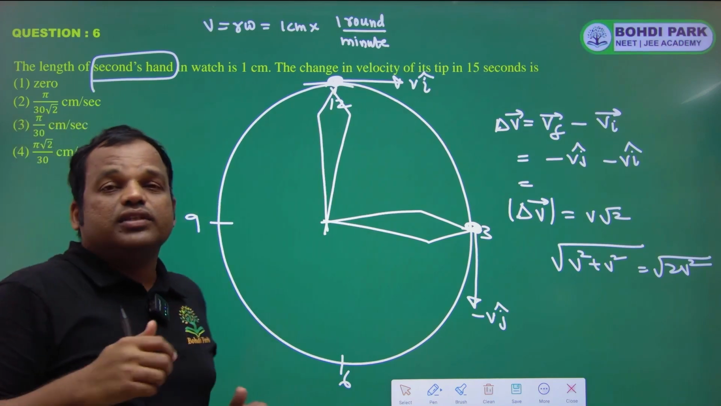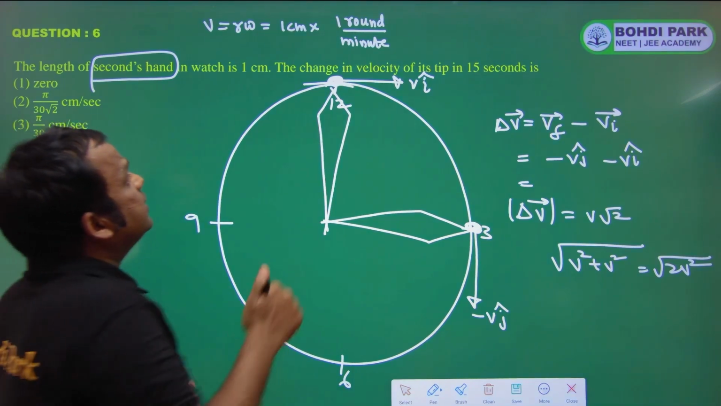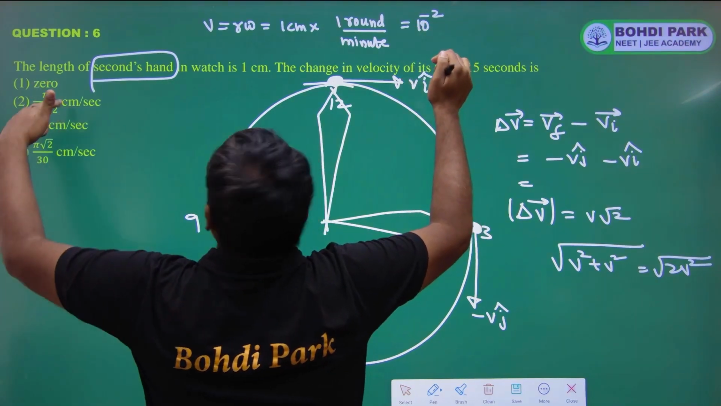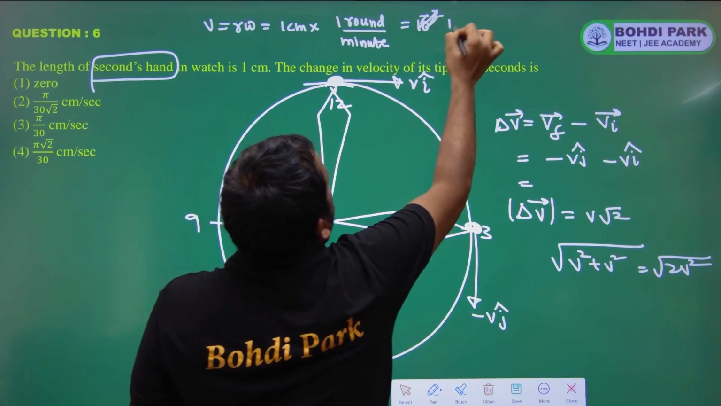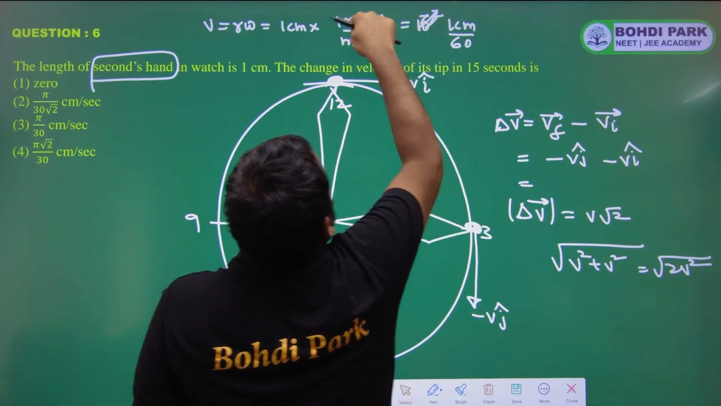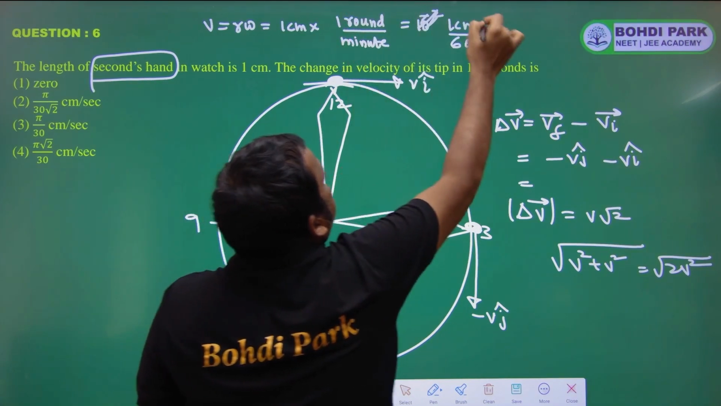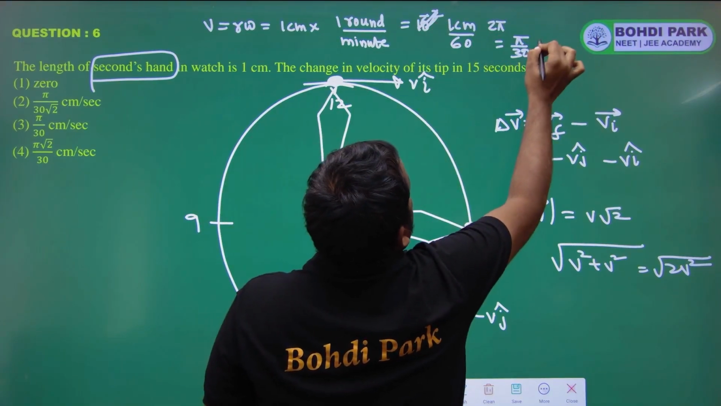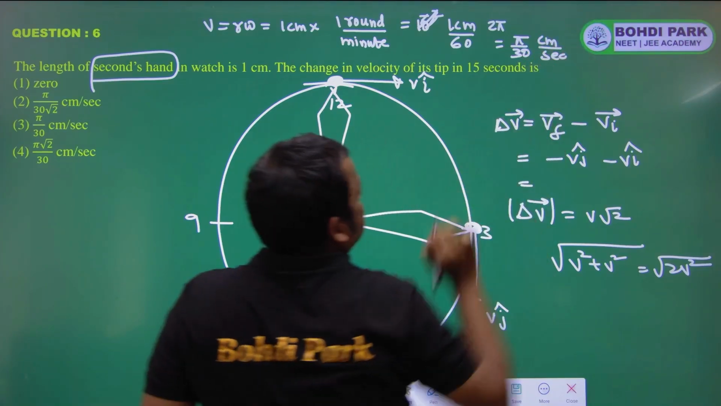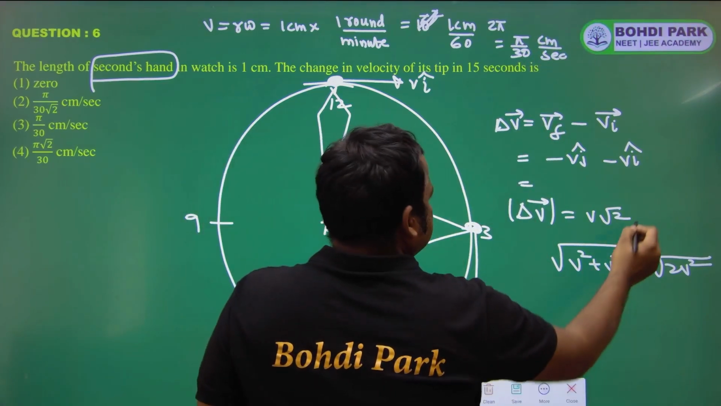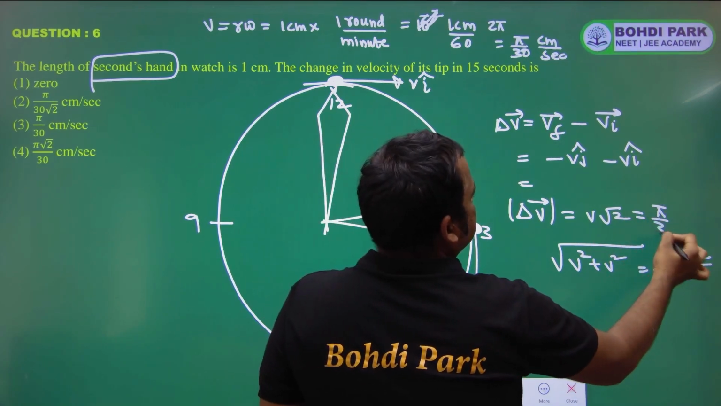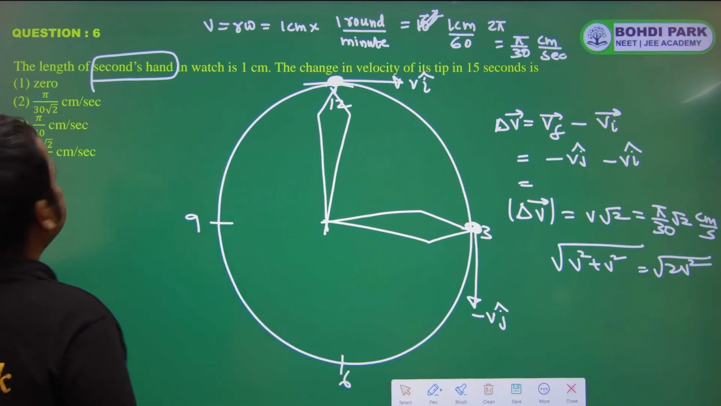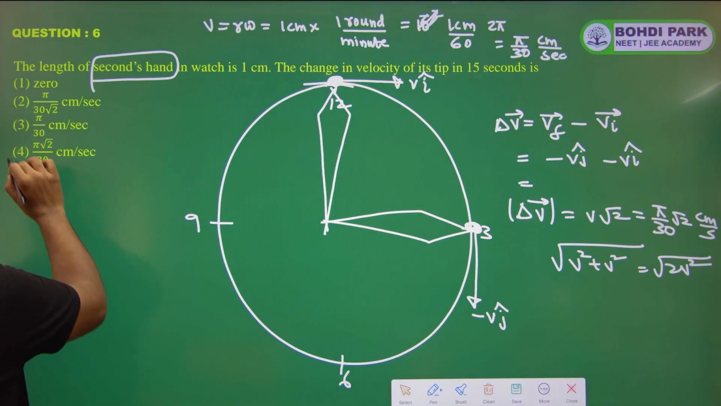The second hand covers 1 round in 1 minute or 60 seconds. So this is 10 raised to minus 2. We have the answer in centimeter only, so let's keep it in centimeter. So 1 centimeter by 60, and round means you have to convert this into angle, so this will be 2 pi. So pi by 30 centimeter per second. So v root 2 means it will be pi by 30 into root 2 centimeter per second. So fourth option.